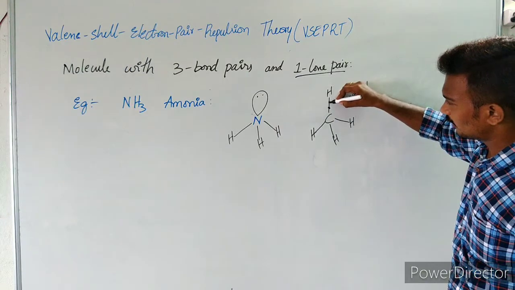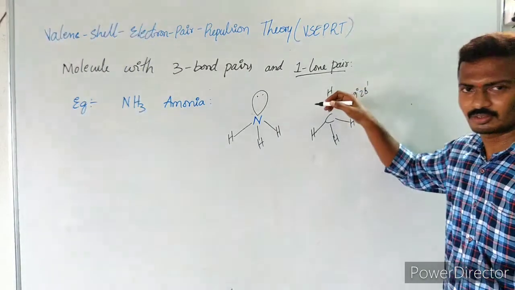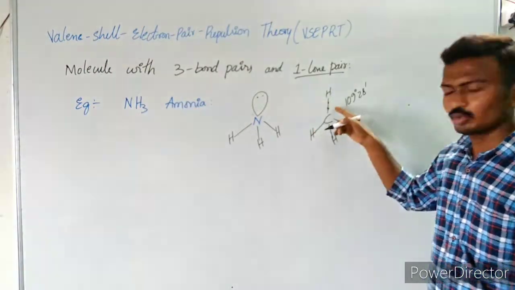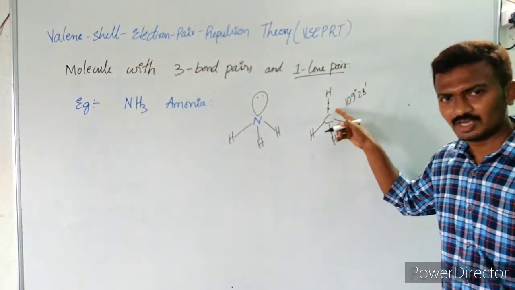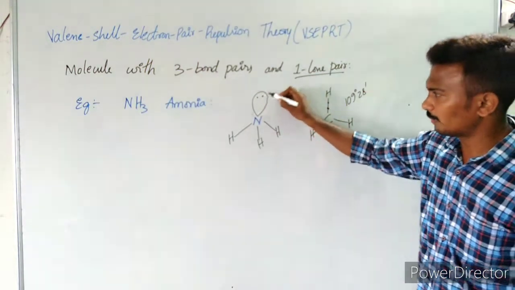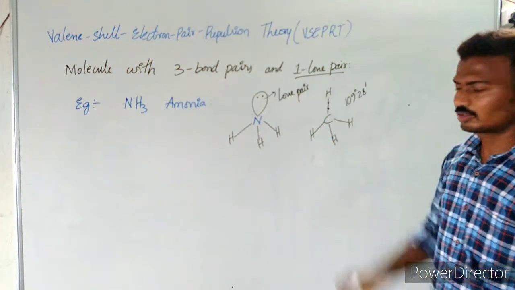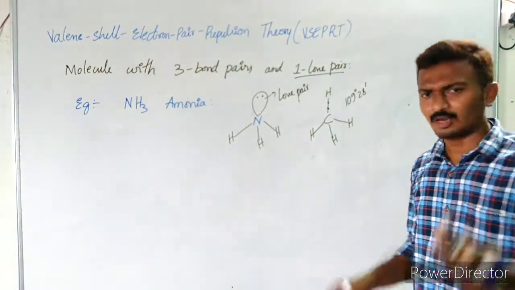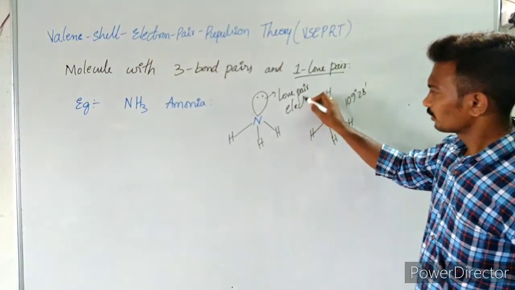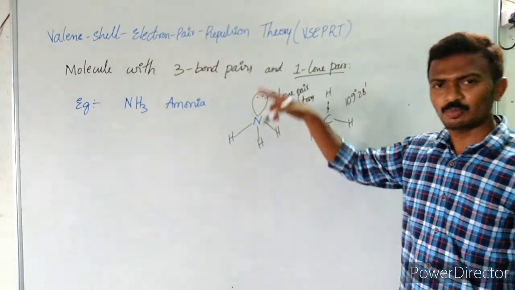Here these 2 bonded electrons have occupied less space. But look at this lone pair. What is this? This is a lone pair of electrons. Lone pair means what? What is a pair? Pair of electrons. These 2 lone pair electrons have occupied more space.